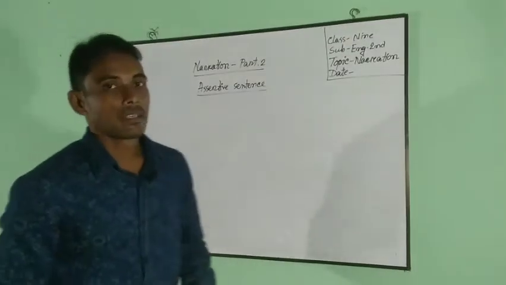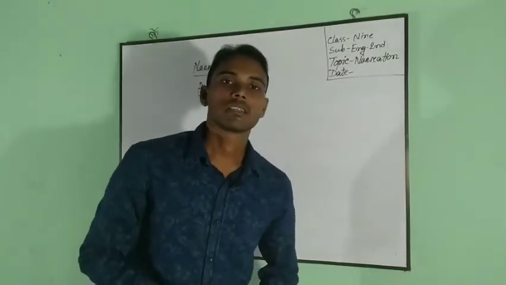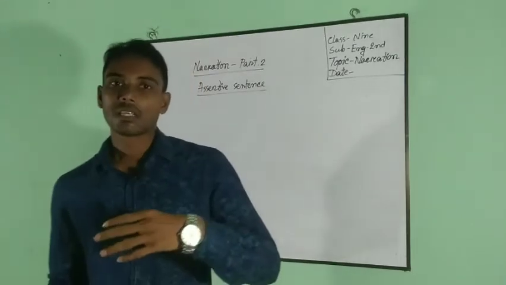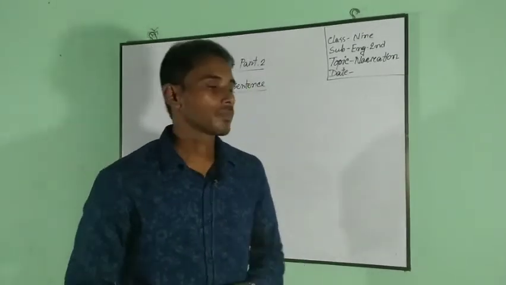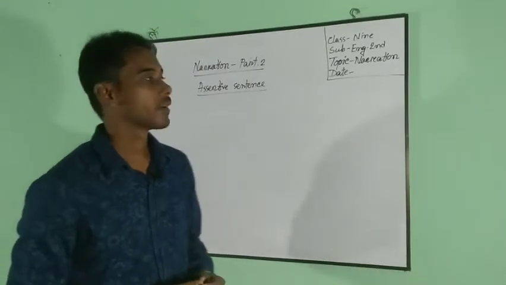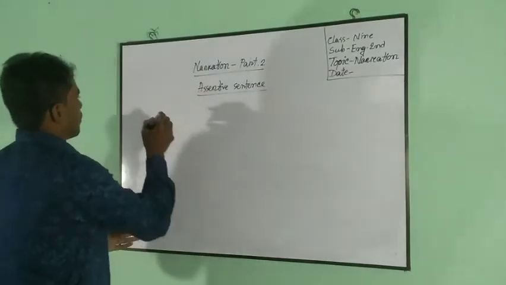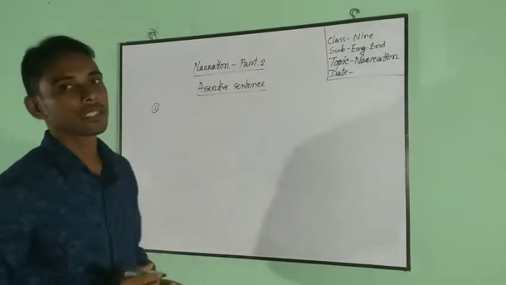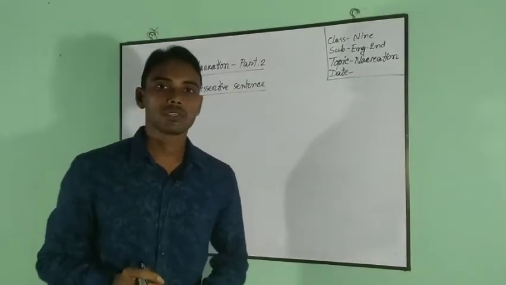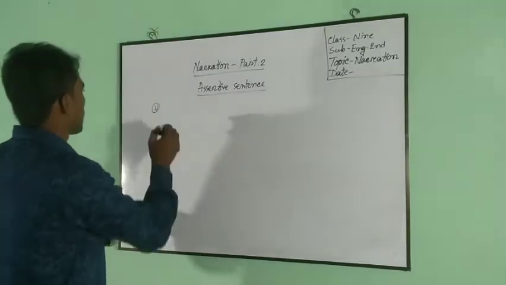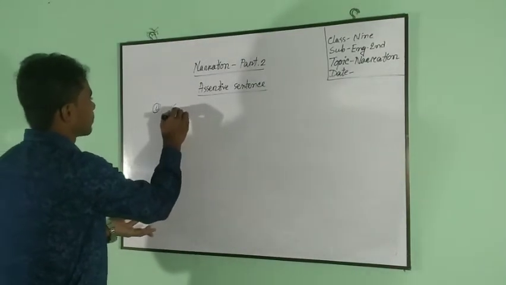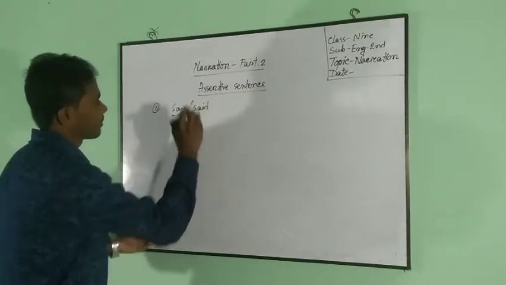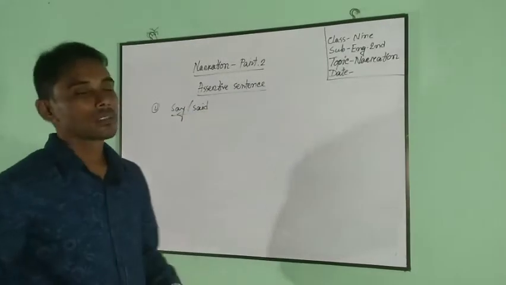Assertive sentence. An assertive sentence is a sentence that asserts something, that means it describes something. It may be affirmative or negative. To change direct speech into indirect of assertive sentence, we have to change the reporting verb first: say or said.